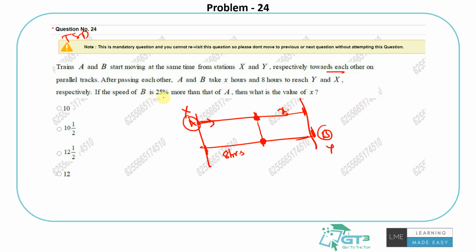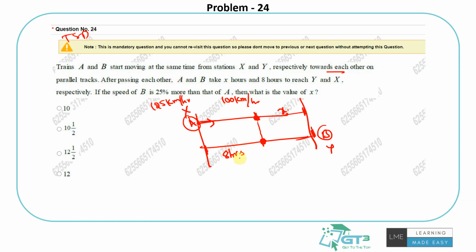If the speed of B is 25% more than A, as I'm saying, it's more than A. So if the speed of A is 100 kilometers per hour, for example, B will be 125 kilometers per hour. This should be very easy for you to understand. Okay, this will save you time. Otherwise, it takes you more time to solve it. So speed of B is 25% more than A. So if A is 100, B is 125. So simply I have to understand.